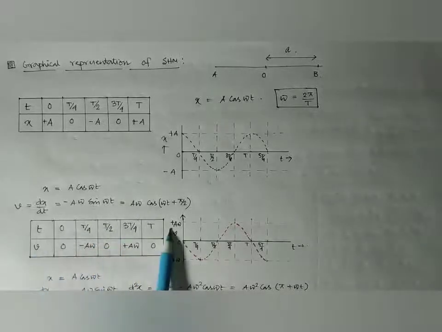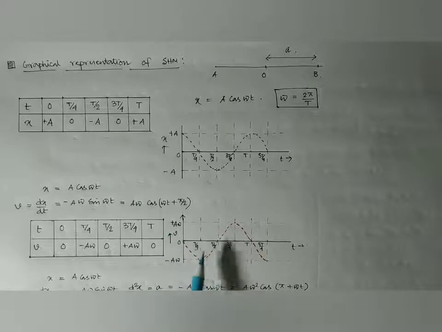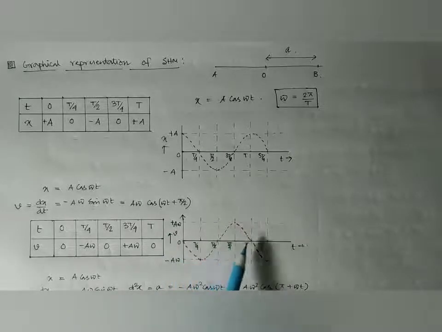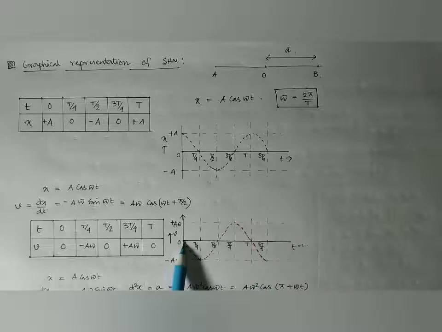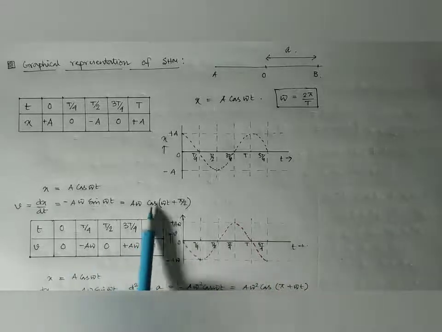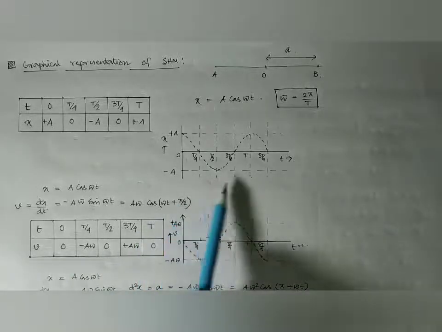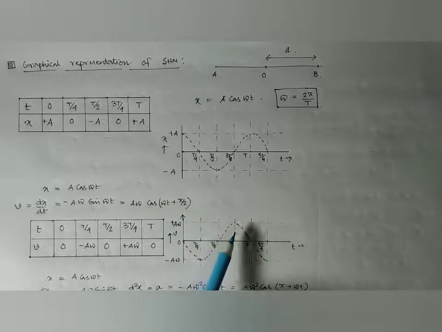Now if we plot it in a graph, we obtain this graph. At t equal to 0, T by 4, T by 2, 3T by 4, T, we are plotting all the points, and we again get a sinusoidal graph. But look here, there is a pi by 2 phase difference between the displacement and the velocity of a body executing simple harmonic motion.